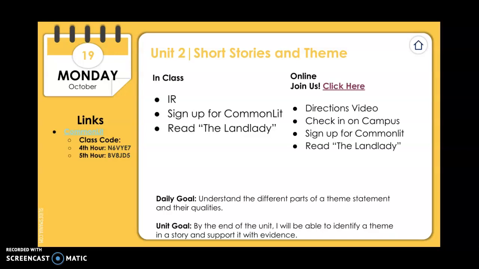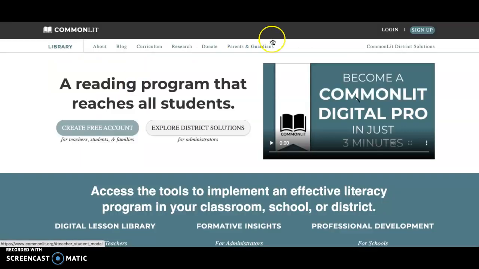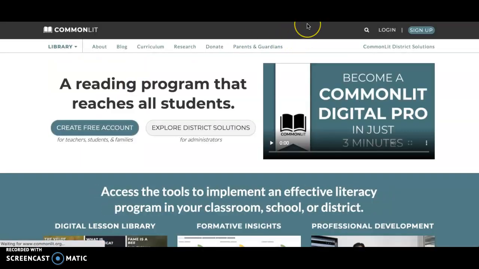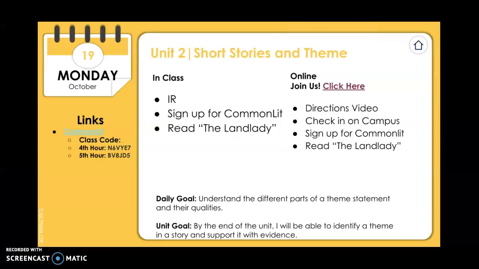So what you need to do is go to commonlit.org and sign up for my class. You can click over here on this link and it'll bring you here. You can click on create a free account and then it's going to ask you for a class code. If you're in 4th hour, your class code is here. If you're in 5th hour, your class code is here. So type in the code and it should bring you there. And then it will show you your assignment.